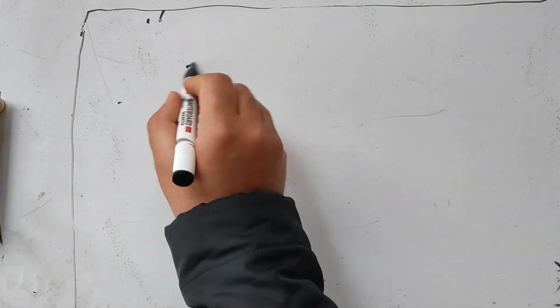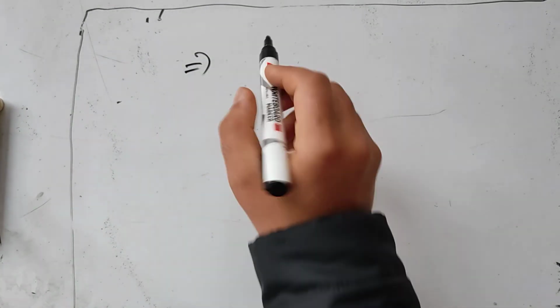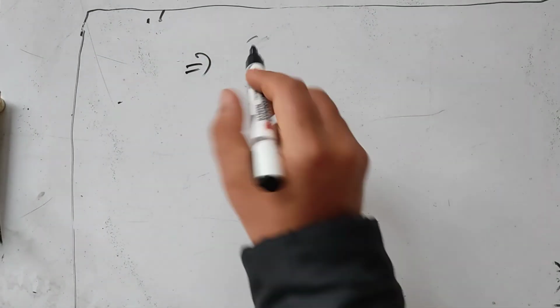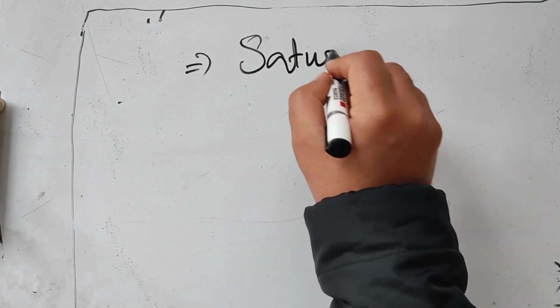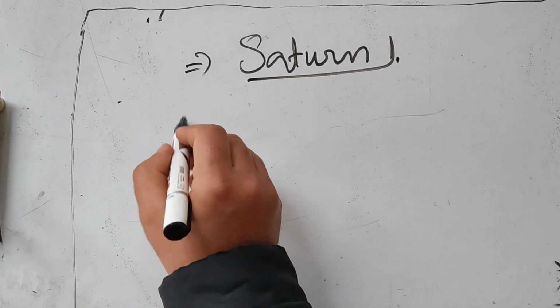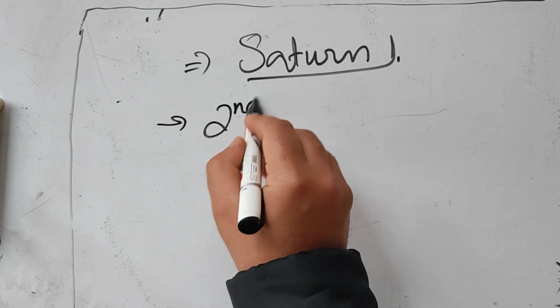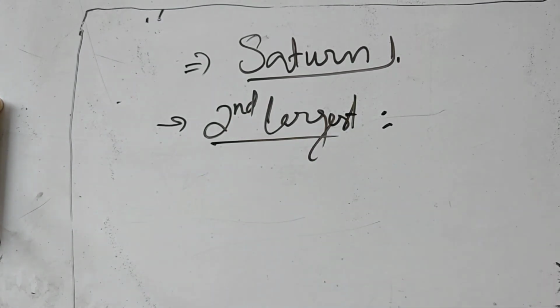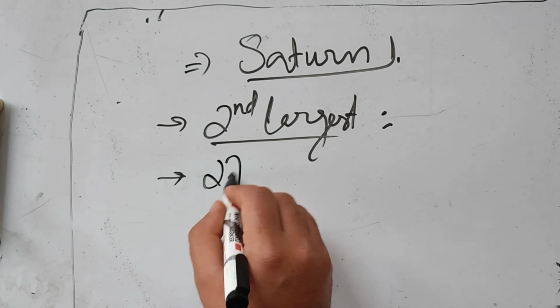Now moving on to the second planet in the outer planets, we'll encounter Saturn. Saturn is the second largest planet in the solar system. The first largest is Jupiter, and the second largest is Saturn. Also, Saturn has those bright rings that you might see in the photographs. That's basically a ring of dust present around Saturn, and the axis of rotation is 27 degrees.